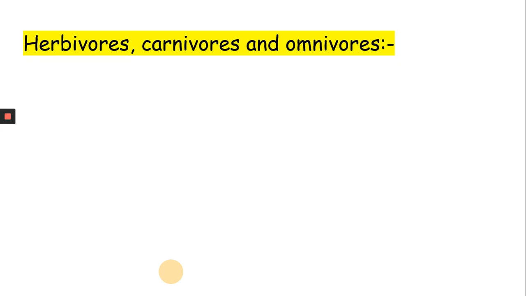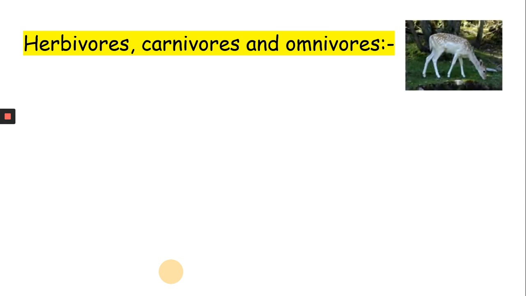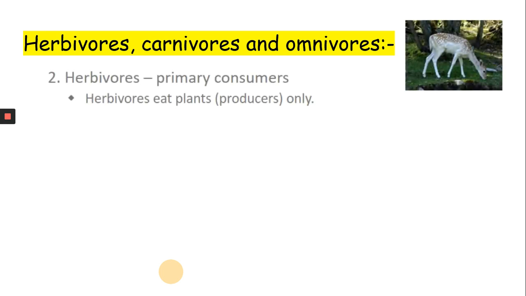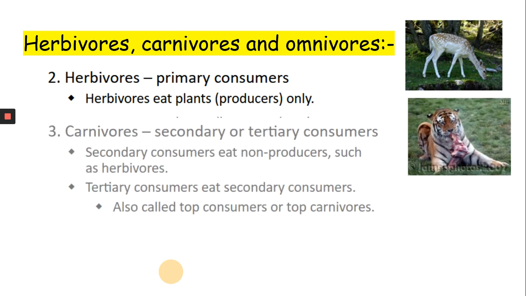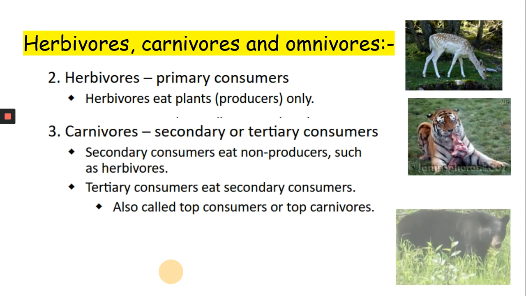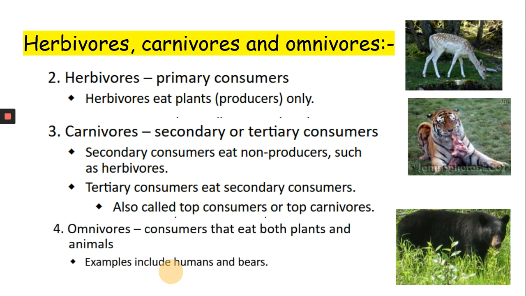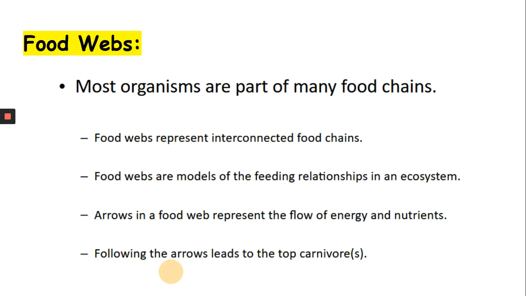Decomposers are not the only consumers. We also have herbivores. Remember, consumers cannot make their own food. So a herbivore is a consumer. A carnivore is also a consumer. And then we have omnivorous animals who eat both producers as well as other consumers, like a bear. Crows are also a good example of omnivores. You can pause and take note of these points if you want to. We will move on to the next slide.